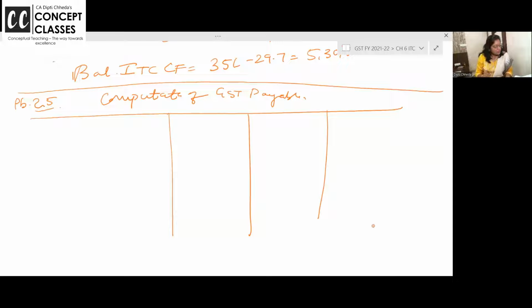Okay? So the first thing we will check is computation of the GST payable. Now you can do it separate also or you can do it together also. How will you set off? So first of all, what is GST payable on outward supply? Outward supply में GST payable क्या है? कितना है?